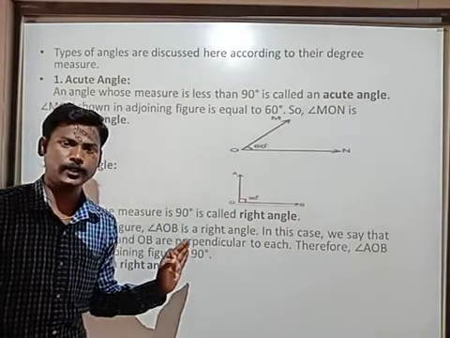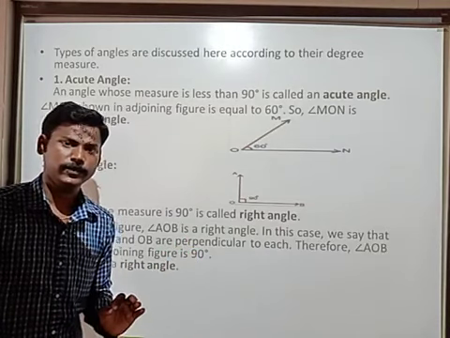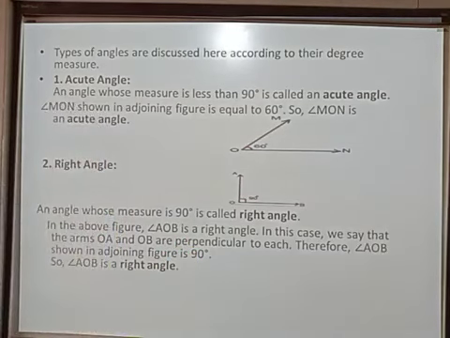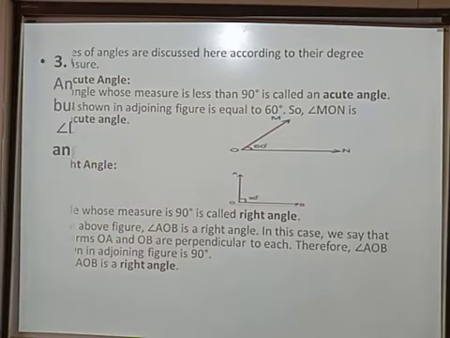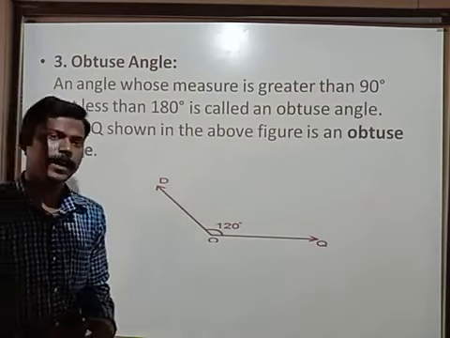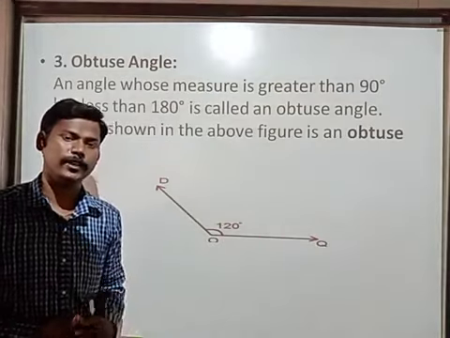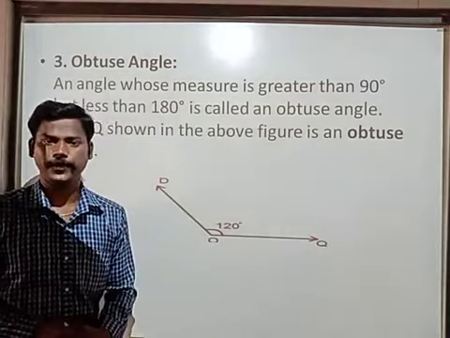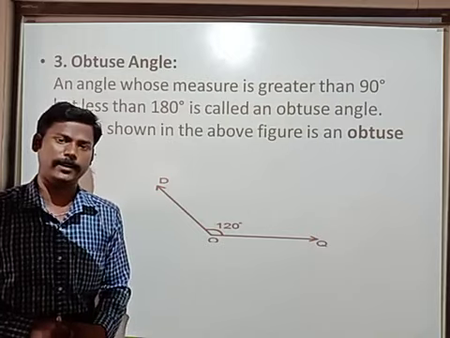Are you understanding? Please note down these two definitions. Next type of angle, obtuse angle. Already said different types. Third one is obtuse angle. What is an obtuse angle?